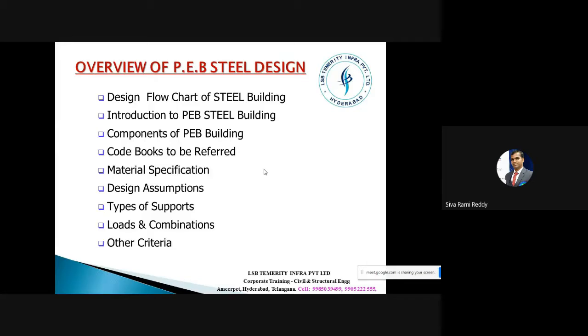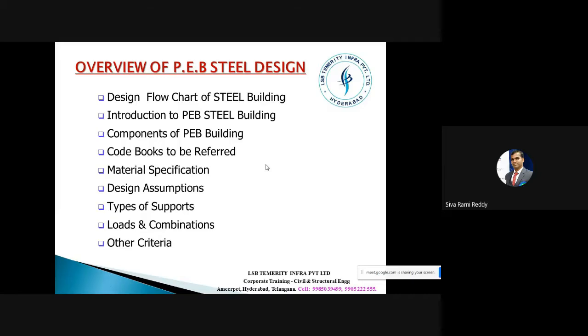So why I'm telling you is whatever theory that we are studying can be very effectively utilized when we are designing steel buildings compared to RCC buildings. So you must be very perfect in these theoretical concepts, then you can apply them. You are going to apply all this theoretical concept at least 80 percent when you are designing your steel structures. That's why you do not find many people working on steel structure designs, because you must be in contact with these theoretical concepts often when you are designing steel structures.